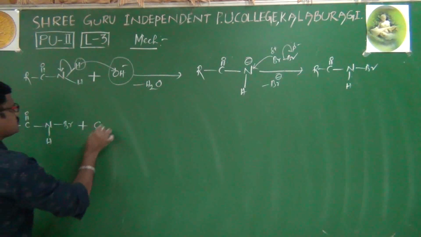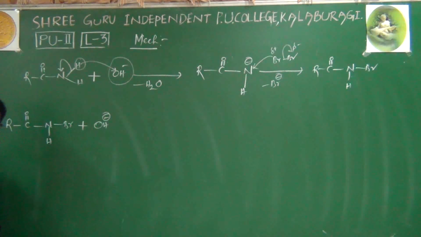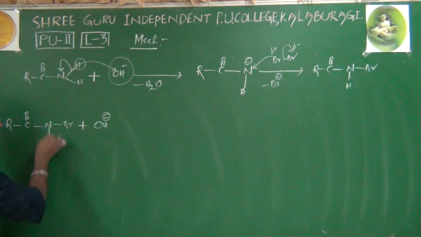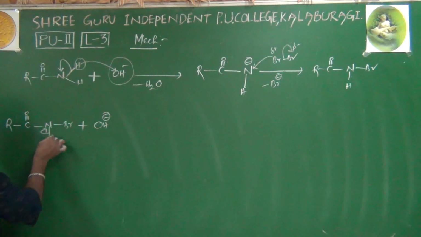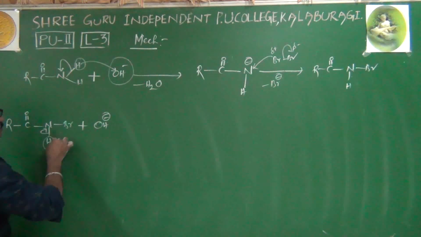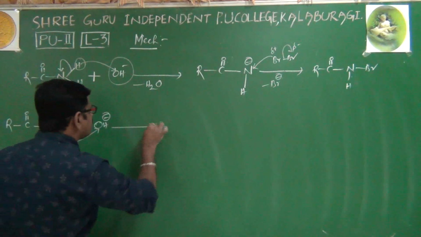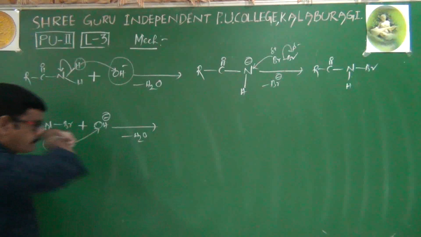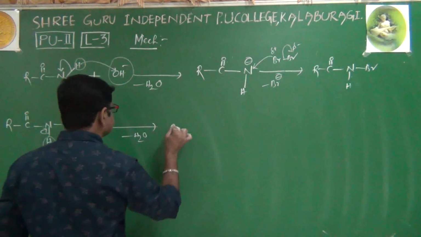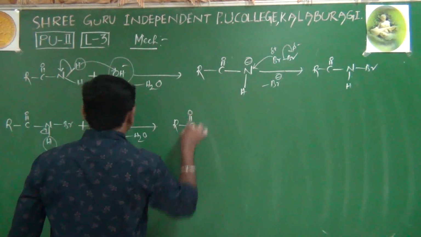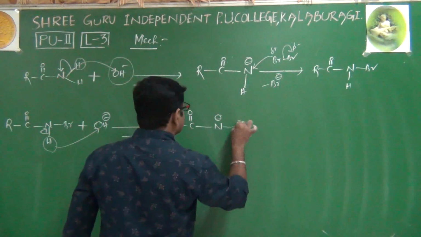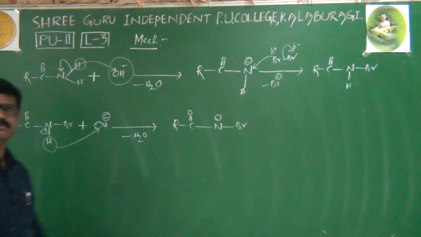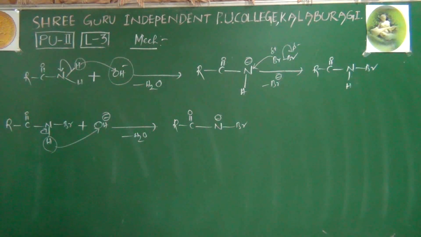Now I'll use another OH minus. There is one more hydrogen on nitrogen, and because nitrogen and hydrogen have an electronegativity difference, the hydrogen reacts with OH minus, and a water molecule is eliminated. Now we get a molecule like this: RCON with nitrogen carrying a minus charge, and Br. Okay, the water molecule has been eliminated.